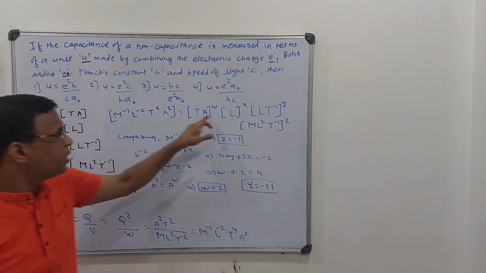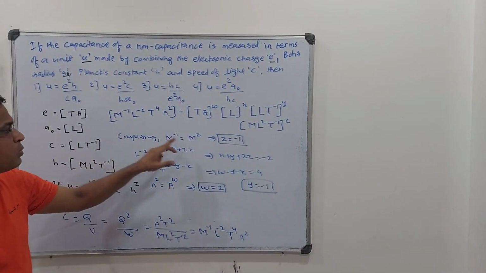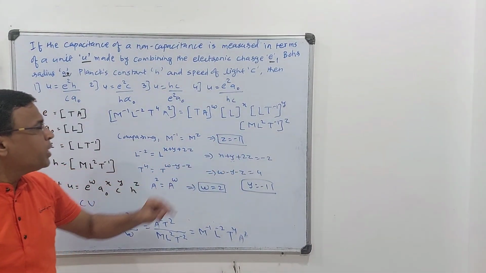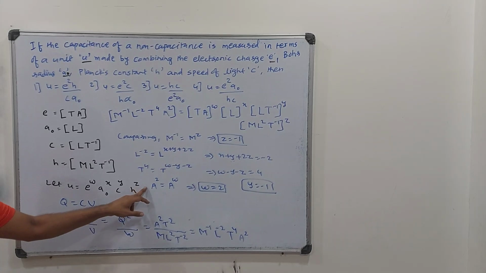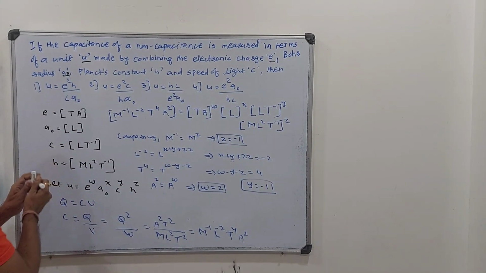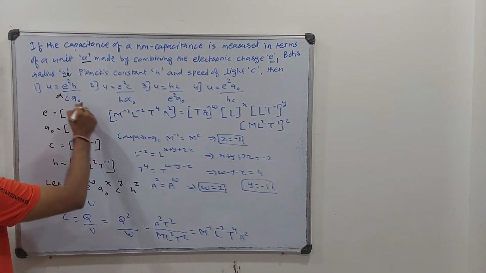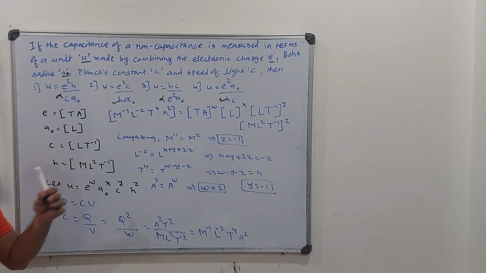So see, M over here is just here, so M power Z is equal to M power minus 1, so Z is equal to minus 1. Now make a note that when you are getting Z is equal to minus 1, Z is what? It is H power. So that means H will be in the denominator. So the first option won't be possible. Second is possible. Fourth is possible. This is not possible. So we can reduce our options.